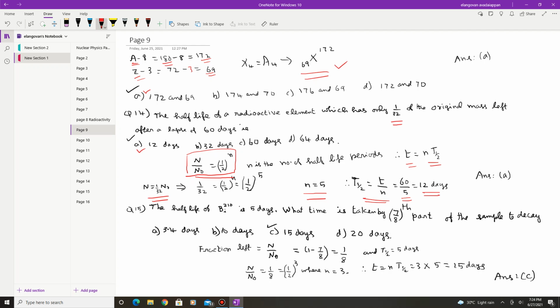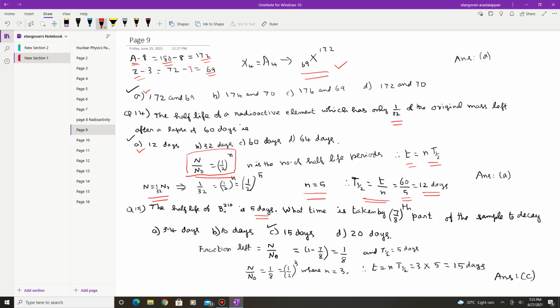The next question, question number 15. The half-life of this element, bismuth 210, is 5 days. What is the time taken by 7 by 8 part of the sample to decay? So there are 4 options.